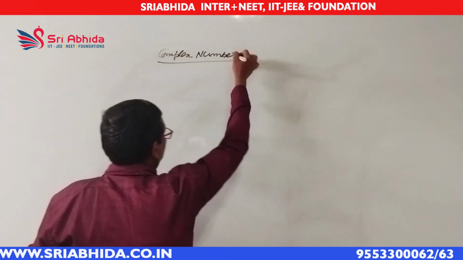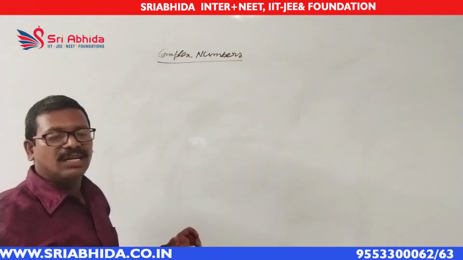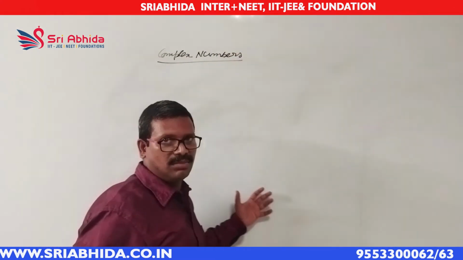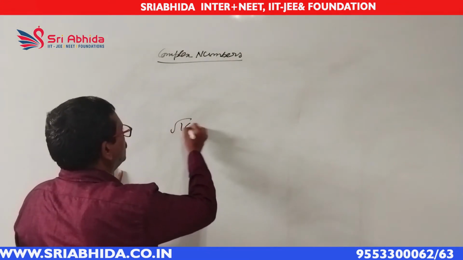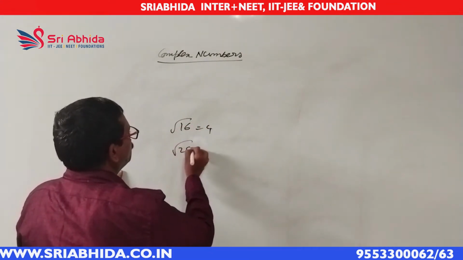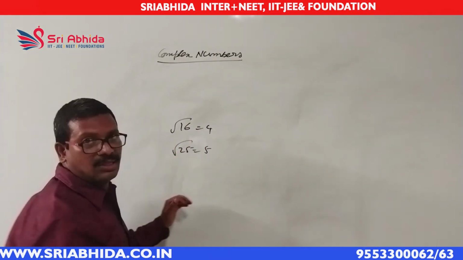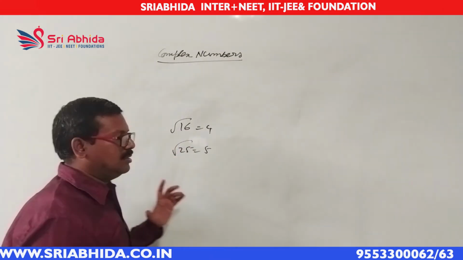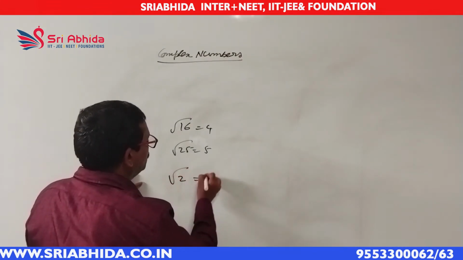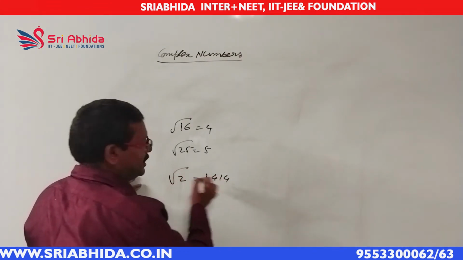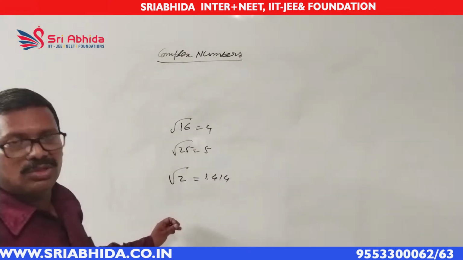Complex numbers. Generally, you know the square roots of some numbers, the perfect squares. Suppose root 16, it is 4, root 25, it is 5. You know all these values. These are the perfect squares. For non-perfect squares also you can find the square root. Suppose root 2 is given, it will be 1.414 like that. We can find the square roots of all these numbers.